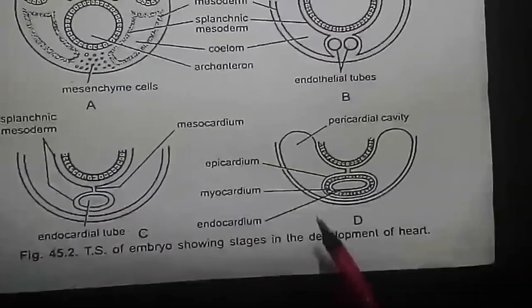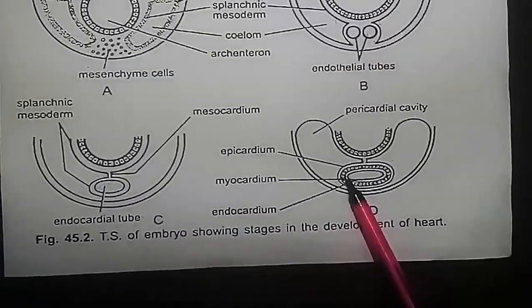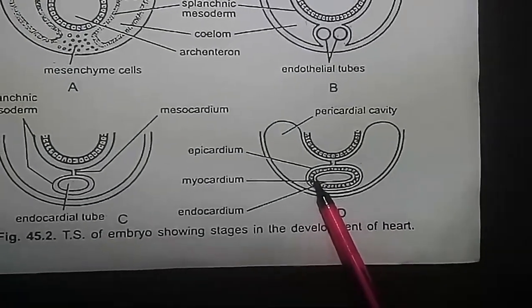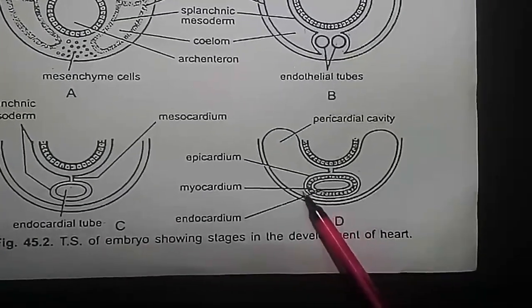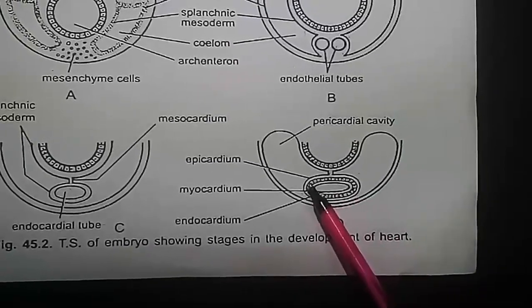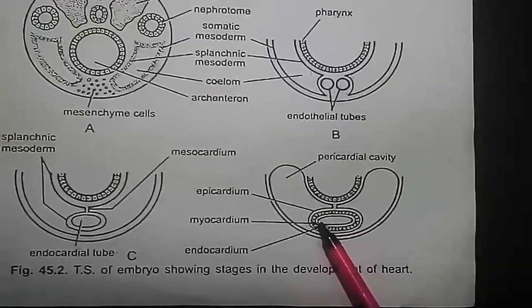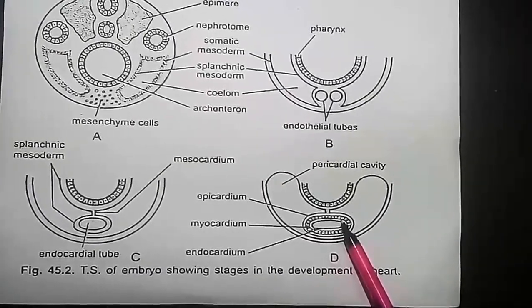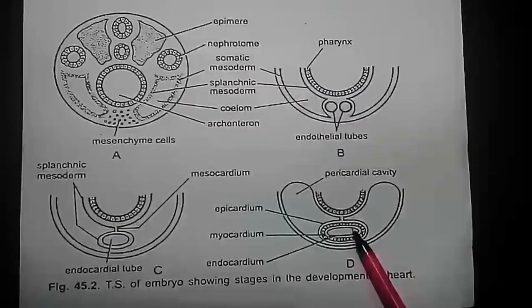The splanchnic mesoderm thickens to form a myocardium, or the muscular wall of the heart, and an outer thin epicardium also. The endocardial tube becomes the lining of the heart and is known as endocardium.